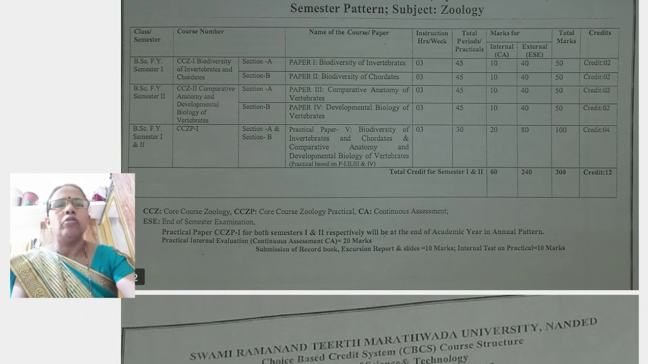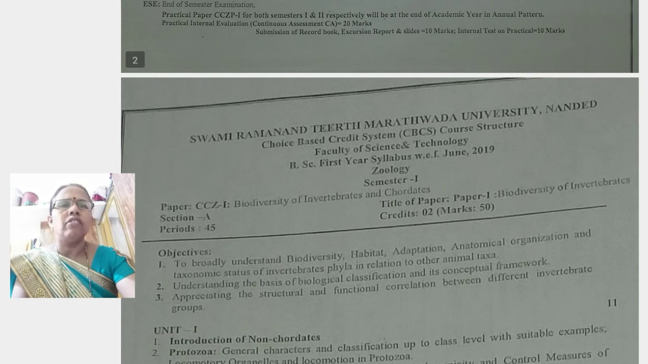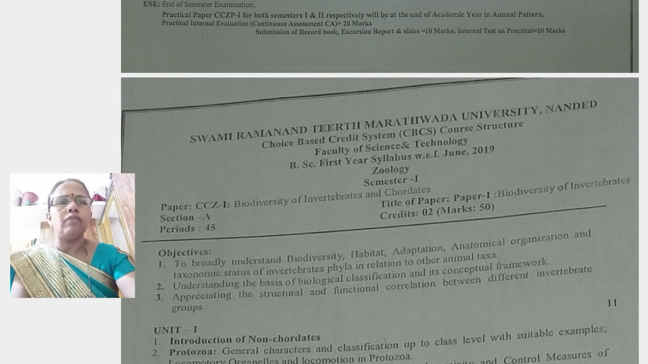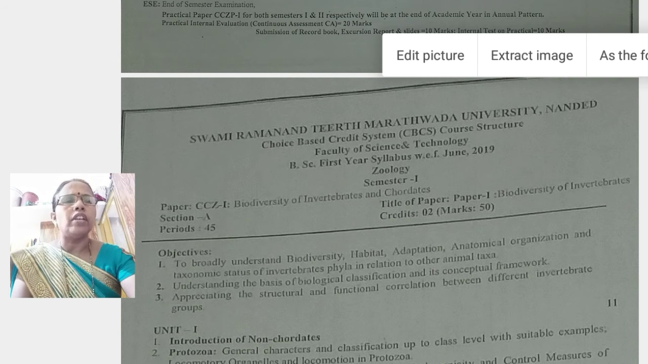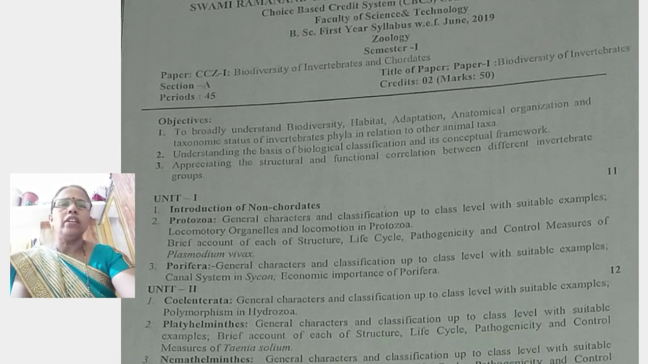Today we give the introduction about the first semester. Paper number 1, biodiversity of invertebrates. In this paper 4 units are mentioned. One by one we will discuss them in detail. In the first unit, the first topic is the introduction of non-chordate animals. They are also called invertebrate animals.